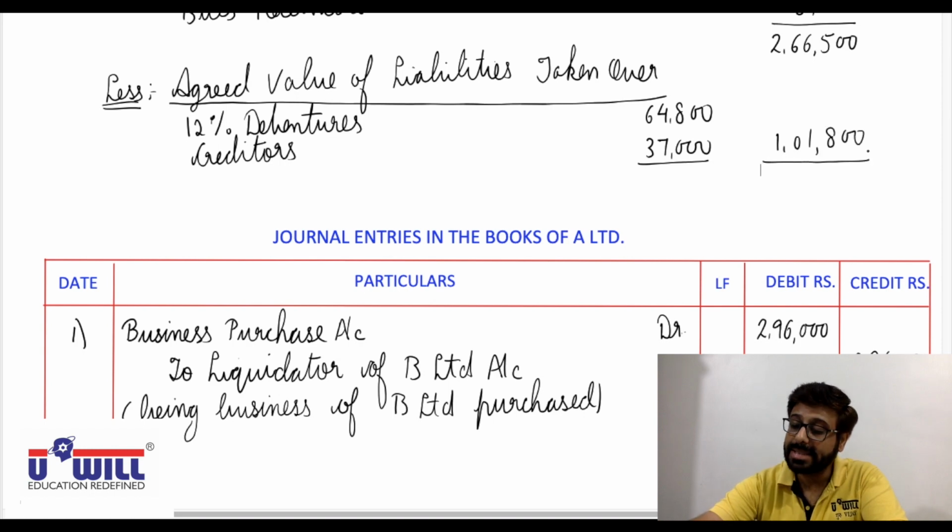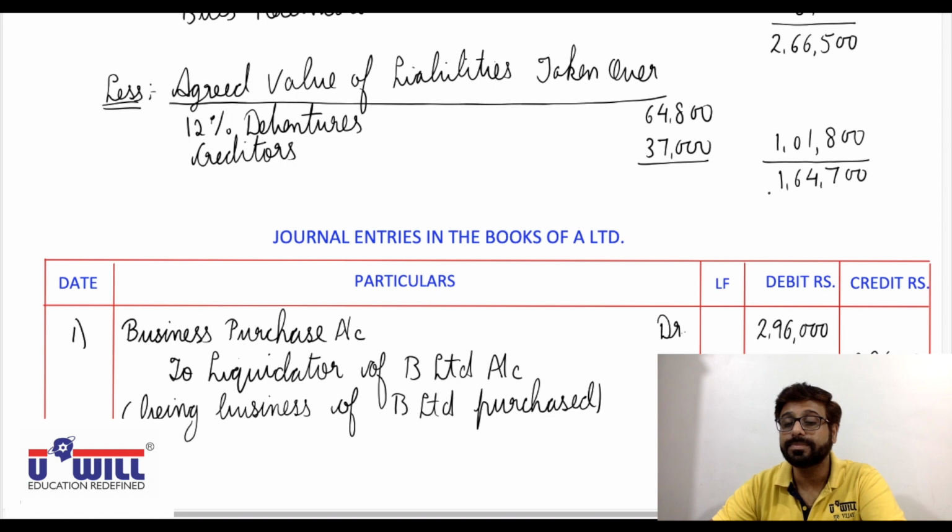So 2,66,500 minus 1,01,800. That comes to 1,64,700. That is the amount of net assets.